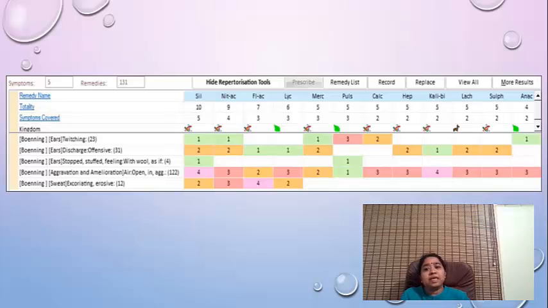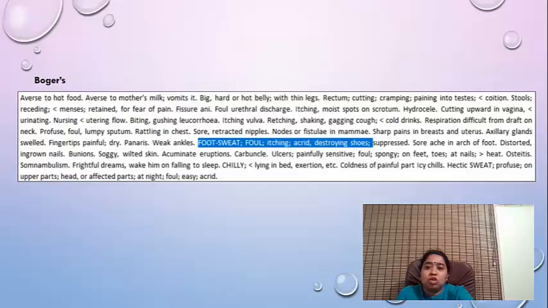Now here, the rubrics selected were: ears, twitching; discharge, offensive; stuffed feeling in the nose; wool as if, in ears; and aggravation amelioration, air open, aggravation; sweat, excoriating, erosive. Now the remedy which came up was Silicea. When I cross-checked with Boger's synoptic key, I got this symptom: foot, sweat, foul, itching, acrid, destroying the shoe.